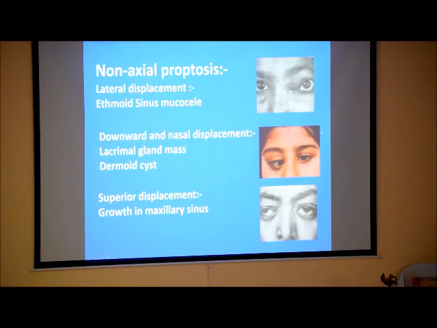When there is lateral displacement of the globe, there should be a lesion in the medial part of the orbit, like ethmoid sinus mucocele. When there is downward and nasal displacement of the globe, then there must be a lesion in the superior lateral part of the orbit, like lacrimal gland mass, dermoid cyst. When there is superior displacement of the globe, then there may be growth in the maxillary sinus.